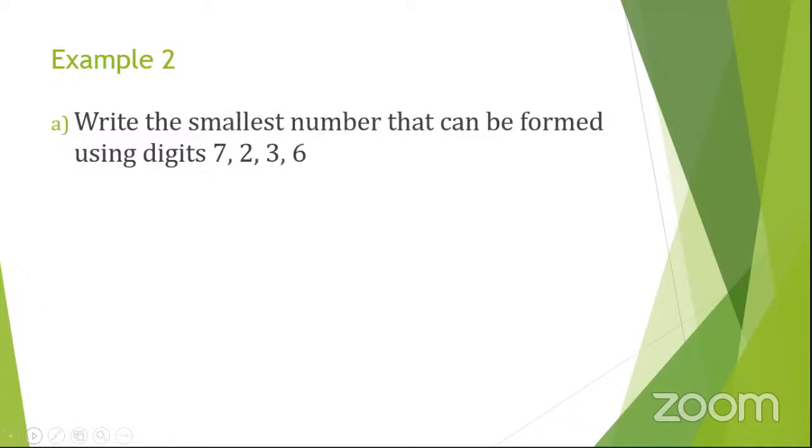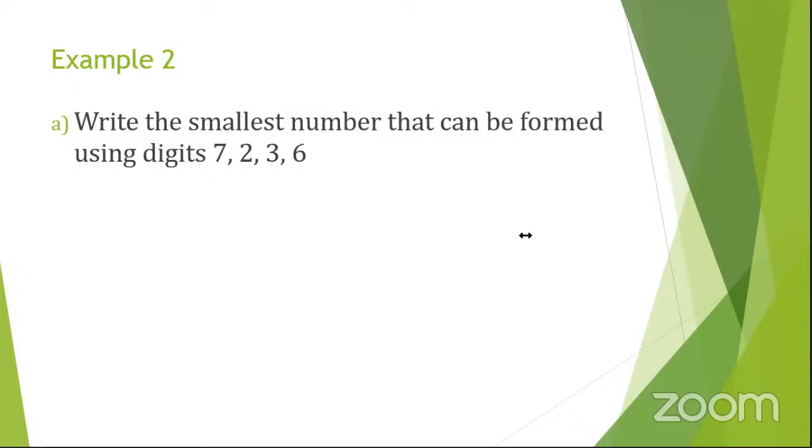Then let us see some other example here. We have: write the smallest number that can be formed using the digits 7, 2, 3, 6. Remember, we said that to form the smallest number, you arrange the digits from the smallest to the biggest. And how do we call that order?